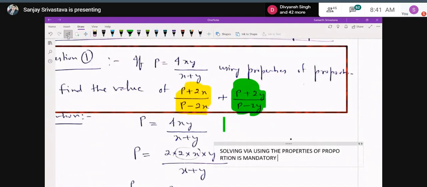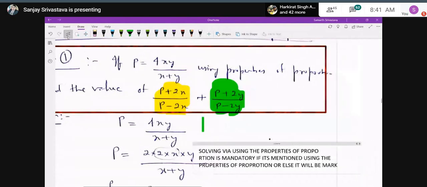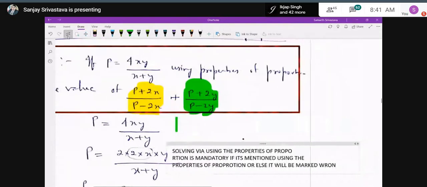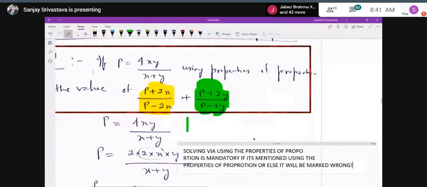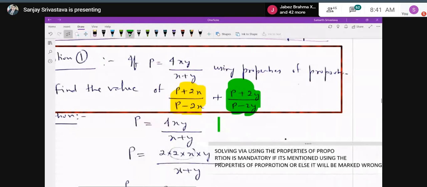If the words using properties of proportion were not given, I could directly substitute the value of P in P plus 2x upon P minus 2x and P plus 2y upon P minus 2y. I can directly write the value of P as 4xy upon x plus y, and I can proceed and come to the final result also. But because over here it is written using properties of proportion, I have to apply the properties of proportion. Just remember, and don't proceed like that.